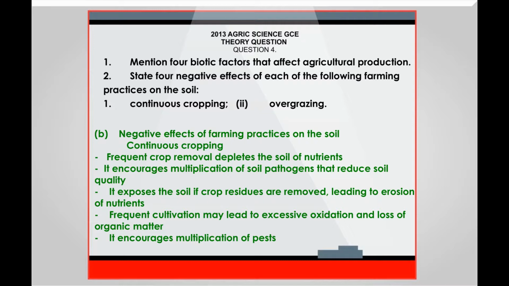It exposes the soil if crop residues are removed, leading to erosion of nutrients. Frequent cultivation may lead to excessive oxidation and loss of organic matter. It encourages multiplication of pests.